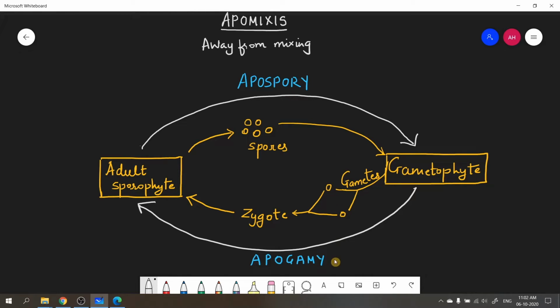And what is apogamy? Apogamy is formation of a sporophyte from a gametophyte without involving fertilization. Right? Generally, we know that when a gametophyte produces a sporophyte, there are gametes formed, there is fertilization. But here in apogamy, there is no fertilization. There is production of sporophyte from gametophyte without fertilization. All right, that was about apomixis.